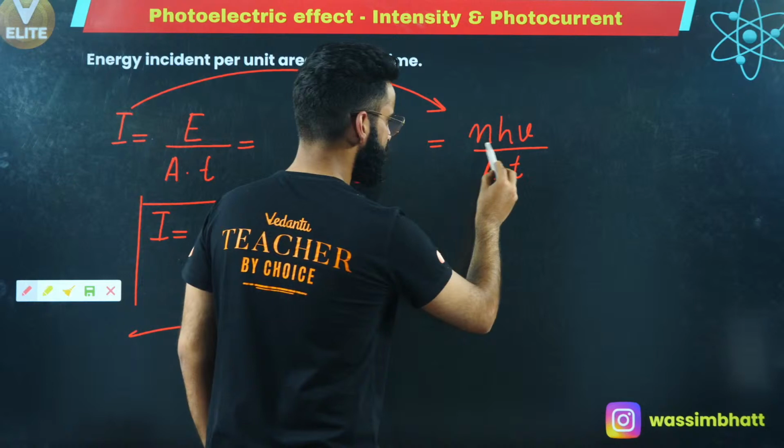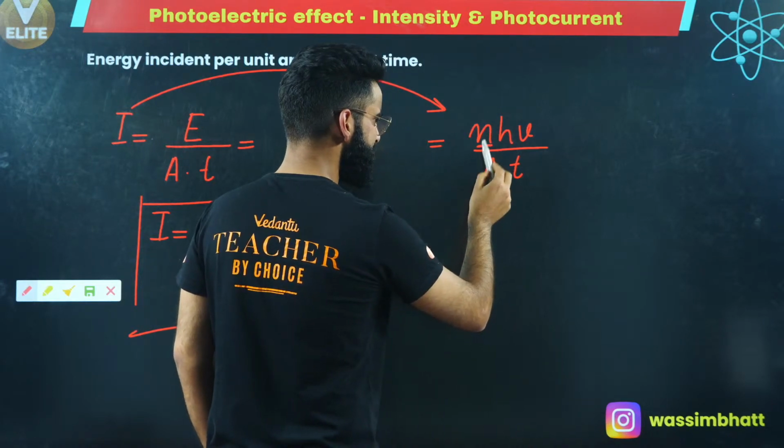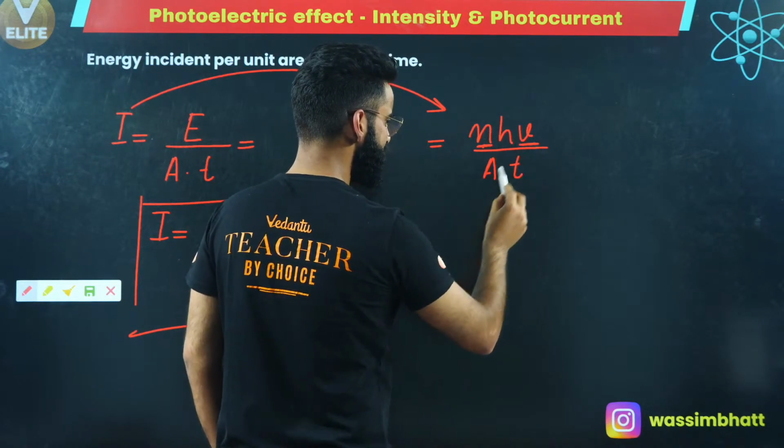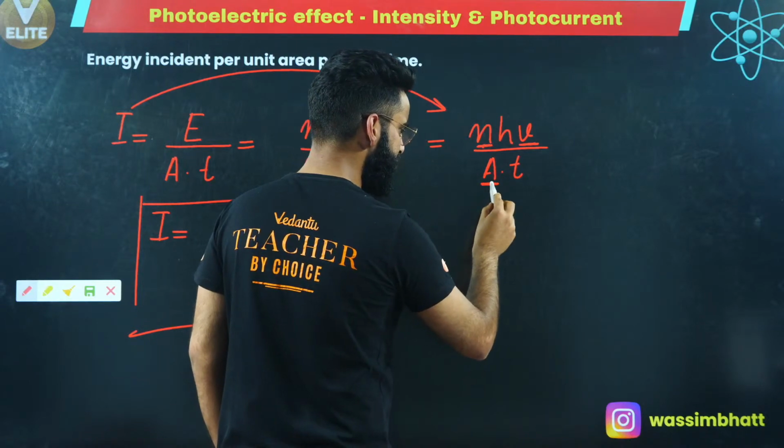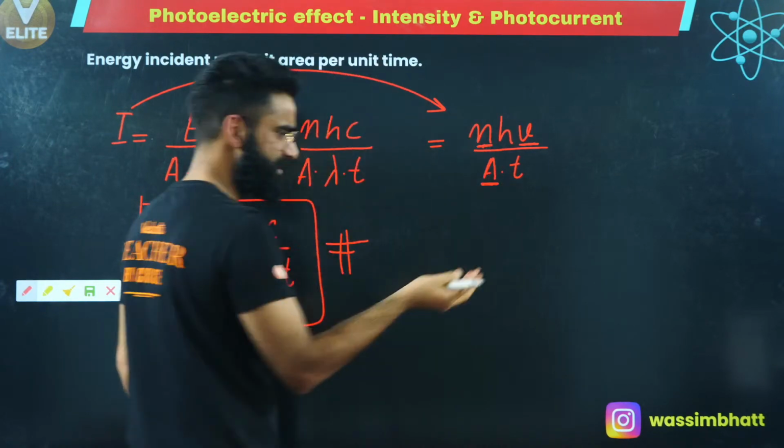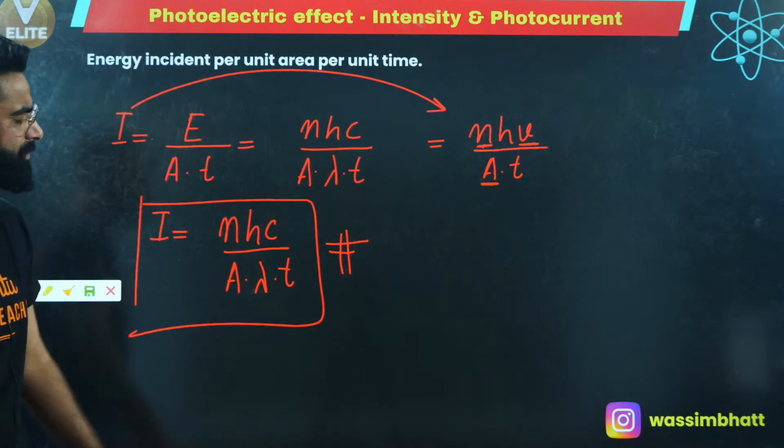n represents the number of photons which are incident on the surface. h is the constant, nu is the frequency. A is the area on which this is incident, basically. And t is the time, you know it, correct?